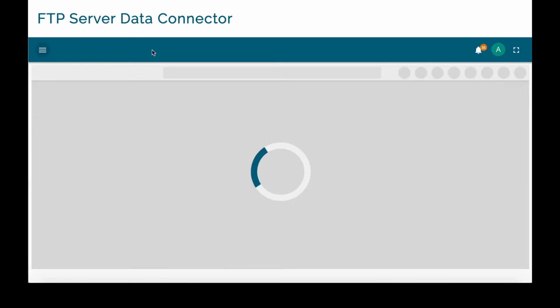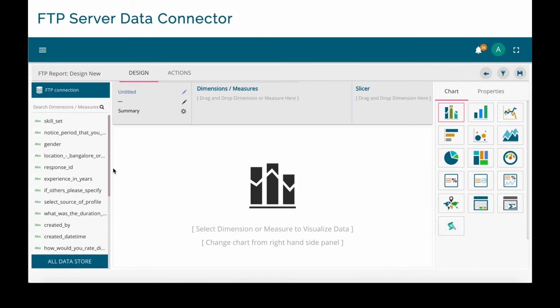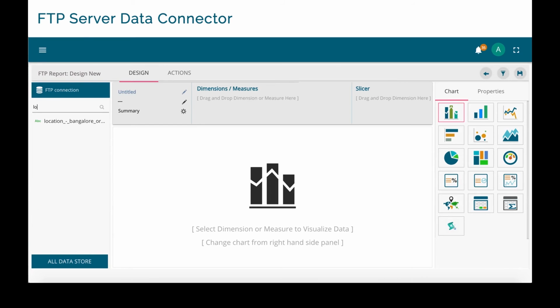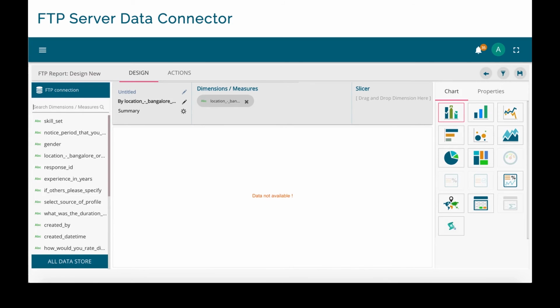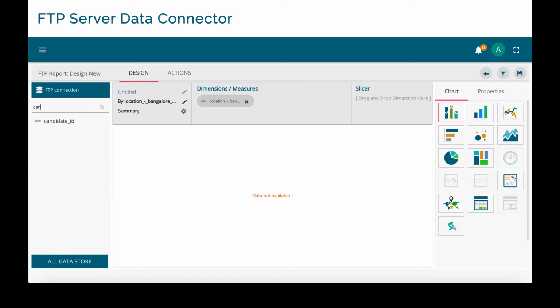And now we are redirected to the console where on the left hand side we can see all the fields which have been pulled in. So let's try to get something meaningful out of this. So let's say I want to know the location of the people who had come. So I'm going to select location and let's see the number of candidates.